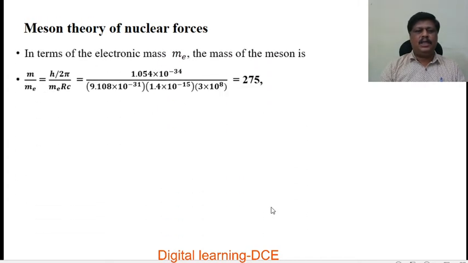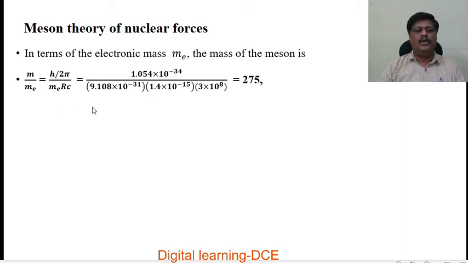In terms of the electronic mass Me, the mass of the meson is given by m by Me is equal to, so Me is h by 2 pi over rc, and m is also h by 2 pi over rc. So m by Me is equal to h by 2 pi over Me into rc.